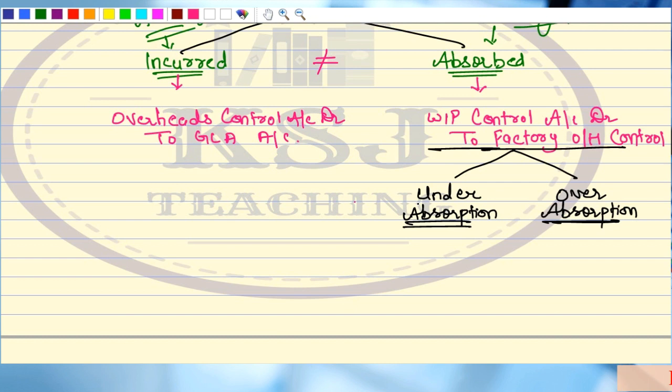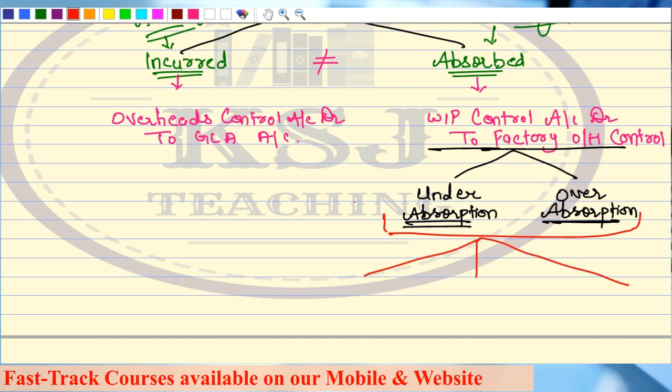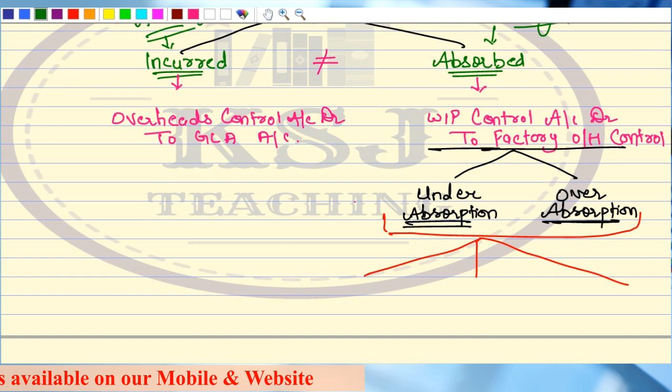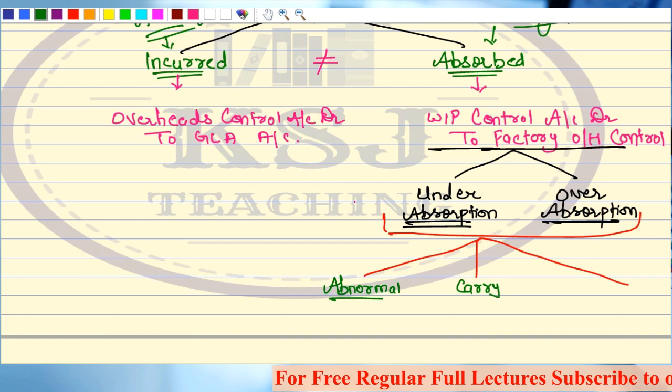So for the under and over absorption, there can be three scenarios. This is what we have studied. The first scenario is if this under and over absorption is due to abnormal reasons or defective planning. The second is if it can be carried forward to the next year.